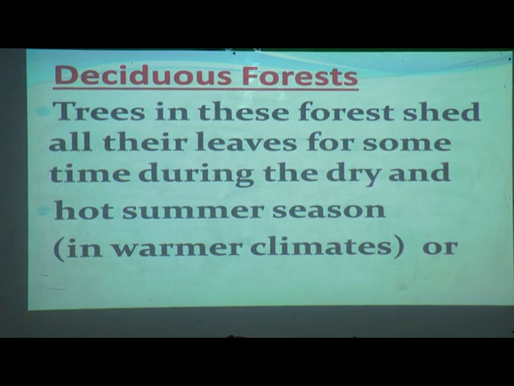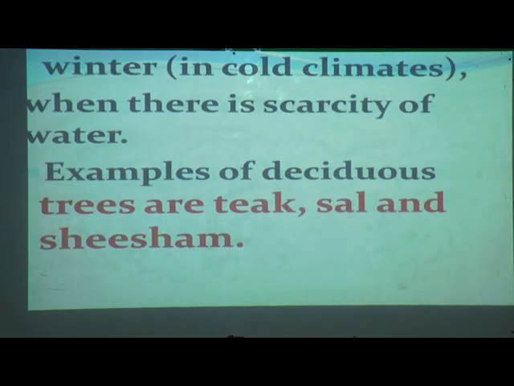And as the season changes, winter in cold climates, when there is scarcity of water, when water is not there, in summer season water evaporates, and we also have a shortage of water.